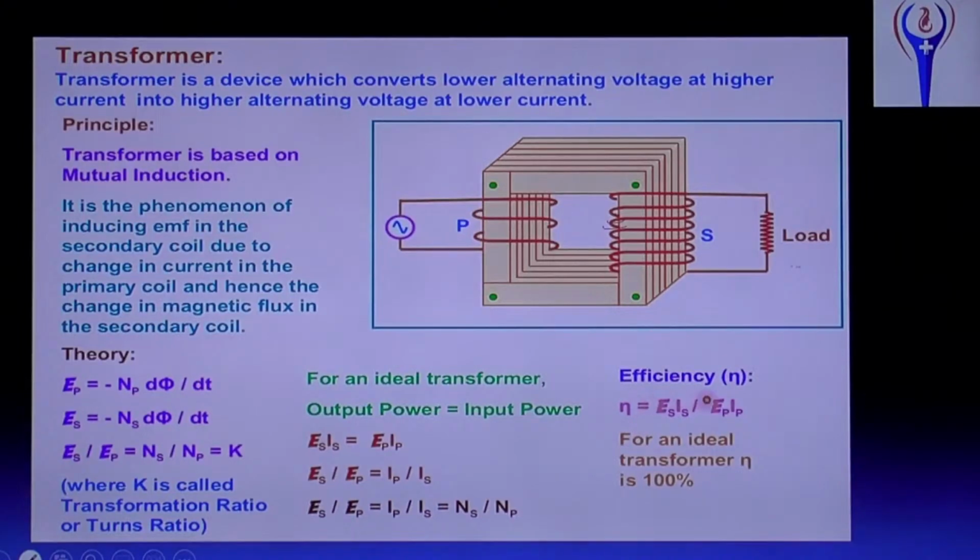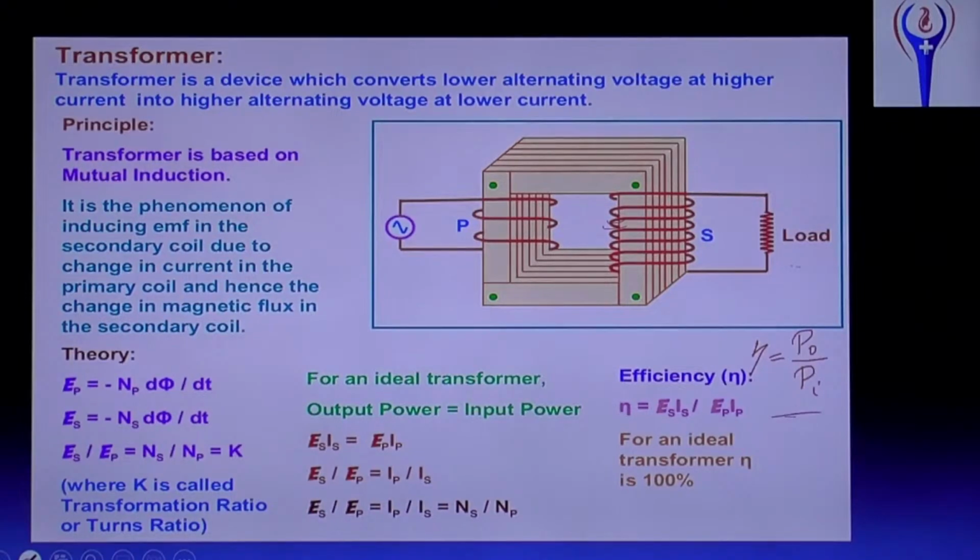And efficiency of a transformer. The general formula for efficiency is efficiency eta equals output power by input power. Output power is ES into IS, and input power is EP into IP.